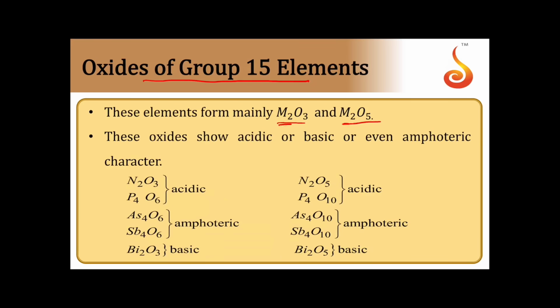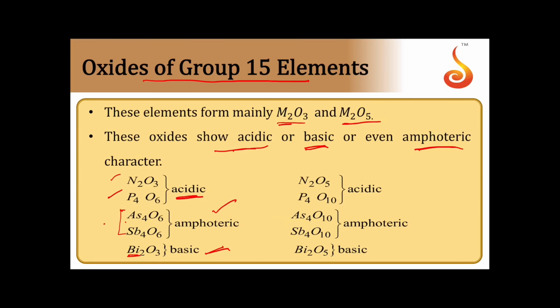These oxides show acidic, basic or even amphoteric property depending upon the nature of the element. In the case of trioxides, the first two oxides are acidic in nature. The next two elements are metalloids, and thereby their oxides are amphoteric in nature. Last is a true metal. Bismuth is a true metal and thereby its oxide is basic in nature.